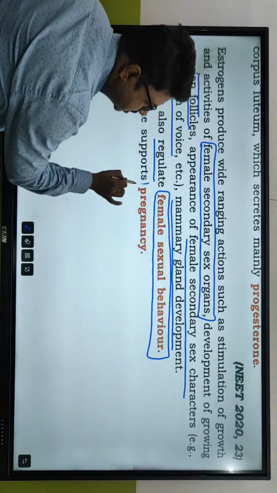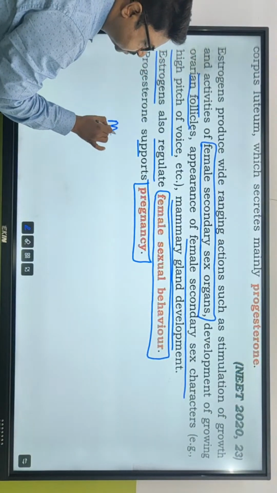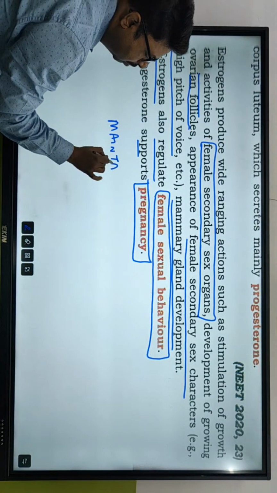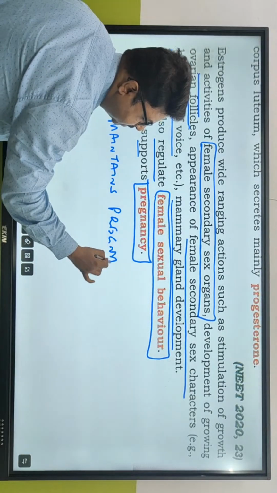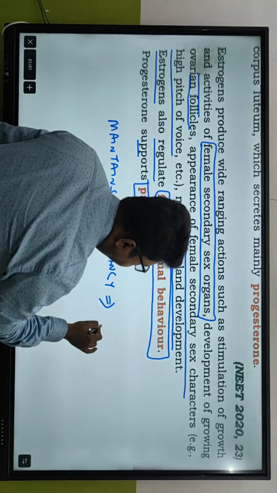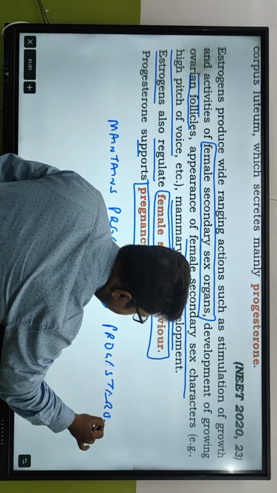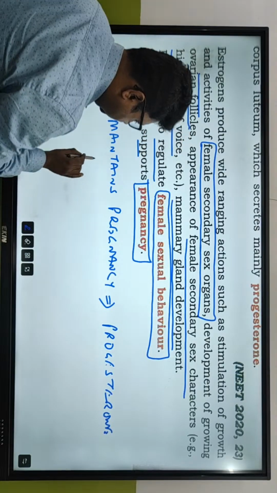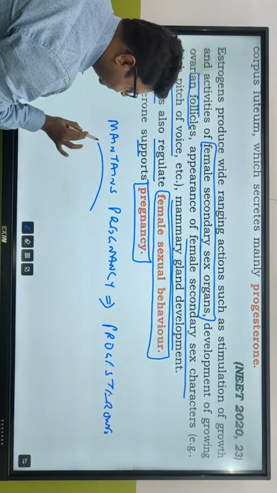Progesterone supports pregnancy. So name the hormone which maintains pregnancy. What is the meaning of maintenance of pregnancy? The hormone is progesterone, and what is the meaning of maintenance of pregnancy? I think you know this, a little bit of idea is there from class 10th knowledge.